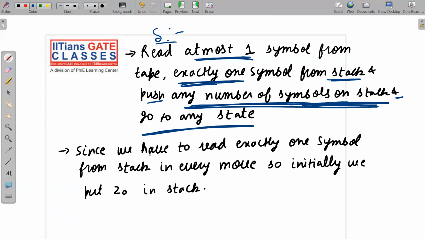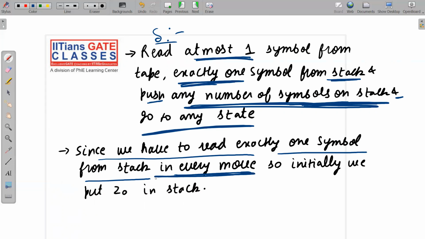Next point. Since we have read exactly one symbol from the stack in every move, initially we put z naught in the stack. So this is the reason why we are keeping z naught in the stack. Let me read it again for you: since we have read exactly one symbol from the stack in every move, initially we put z naught in the stack.